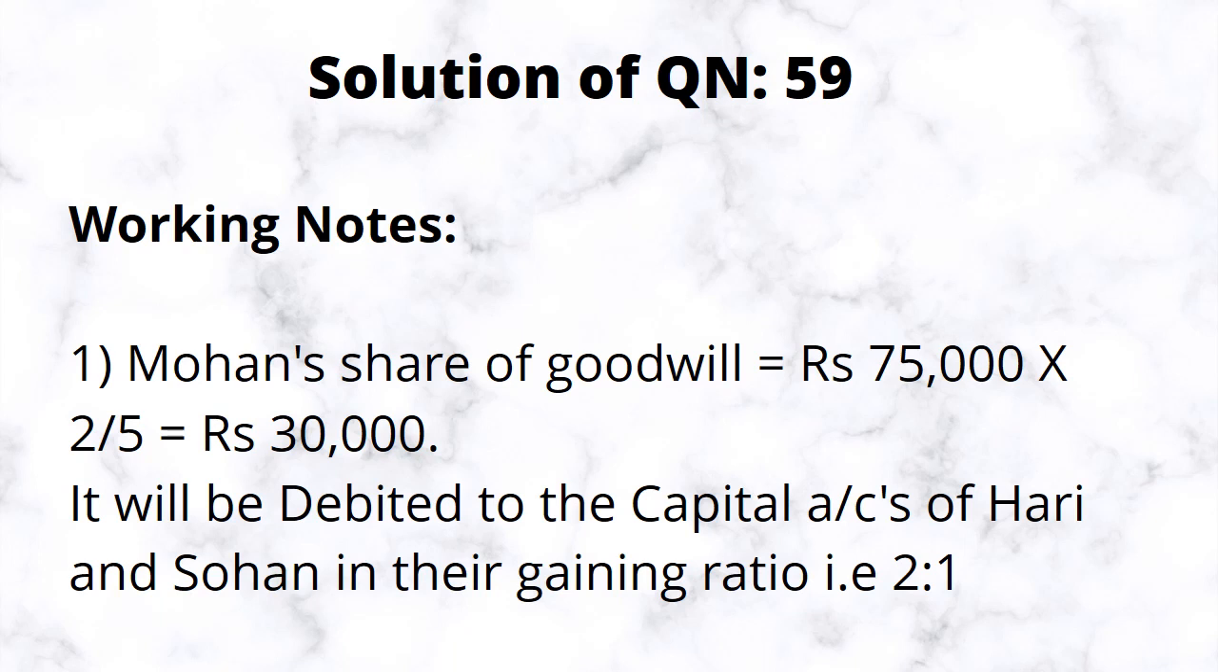Now move on to the solution of question number 59. See the working notes. Point number 1, Mohan's share of goodwill. It is equal to rupees 75,000 multiplied by his share, 2 by 5, and the total amount of share of goodwill is rupees 30,000. This amount will be debited to the capital accounts of Hari and Sohan in their gaining ratio, and the gaining ratio is 2:1.